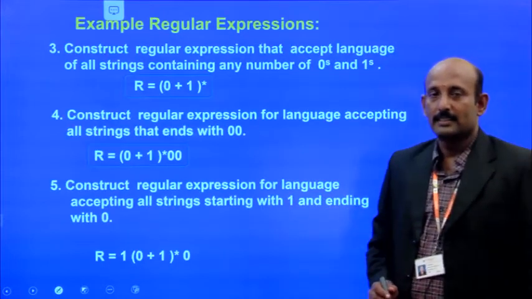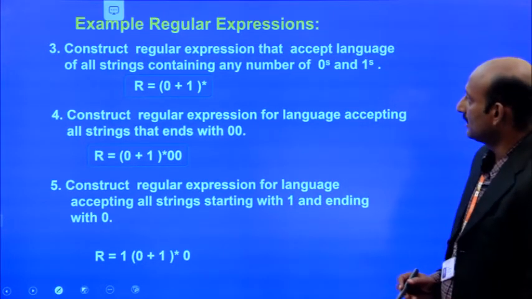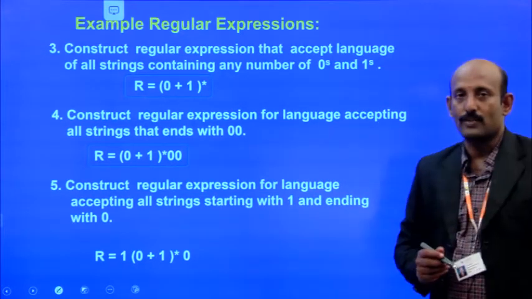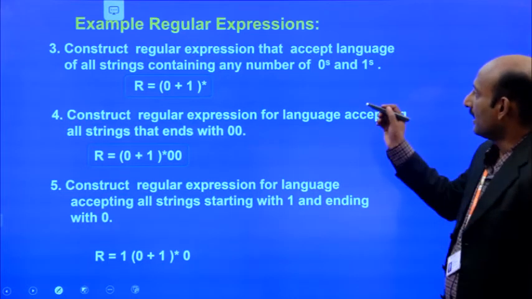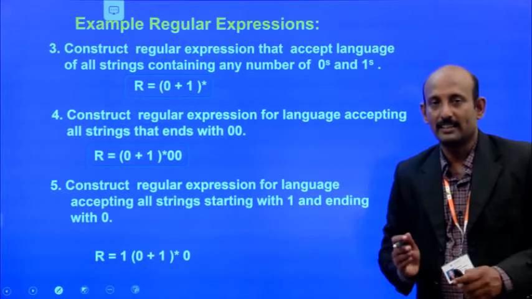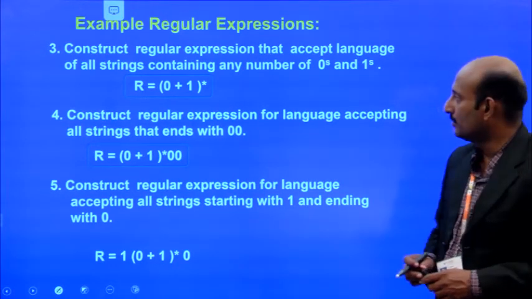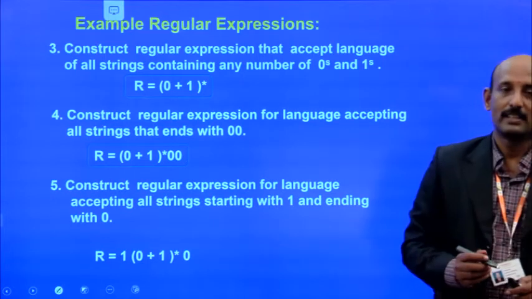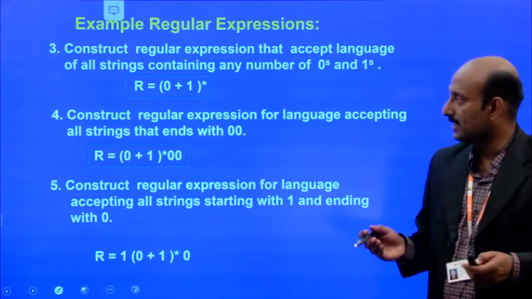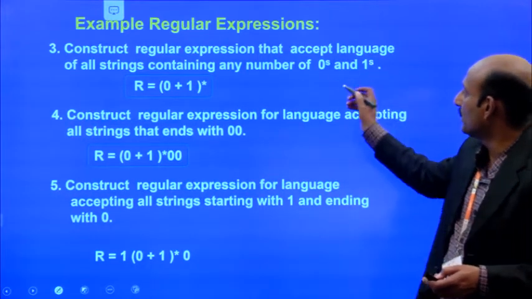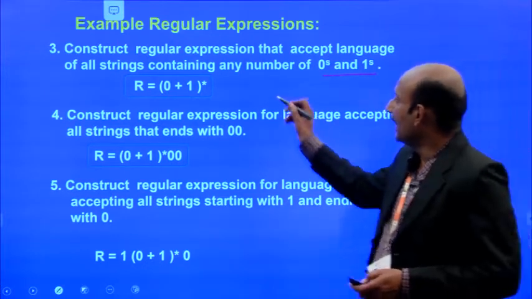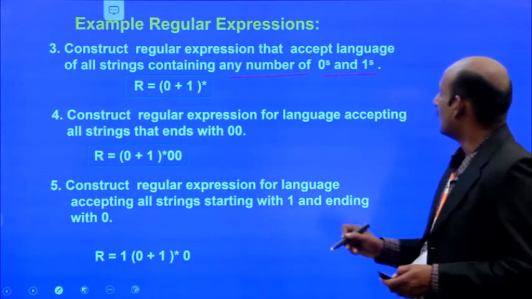Next, the third example we can go for. Construct the regular expression that accepts the language of all strings containing any number of zeros and ones. A language that consists of a set of strings where the strings contain zeros and ones, but any number of zeros and ones.